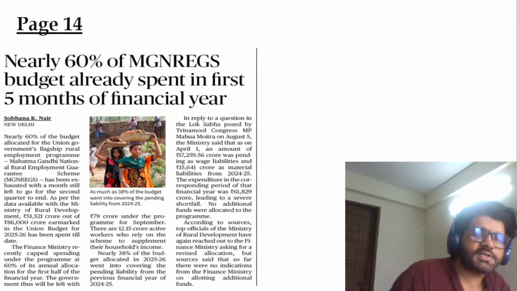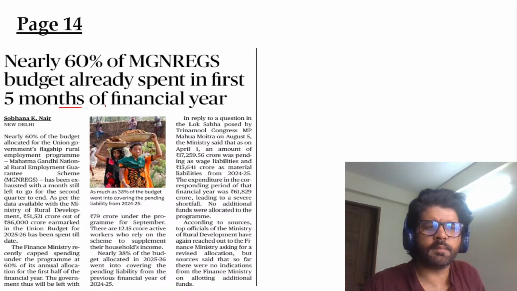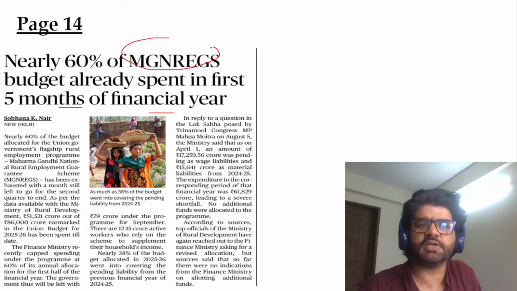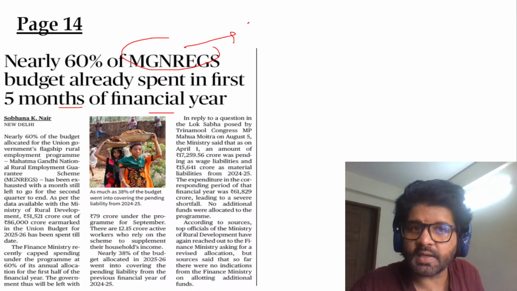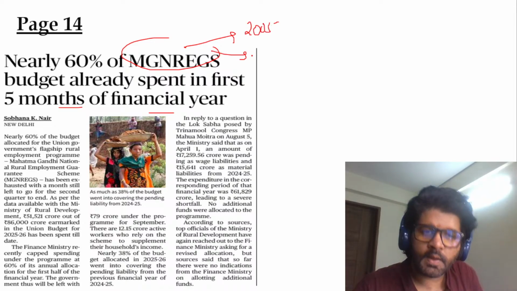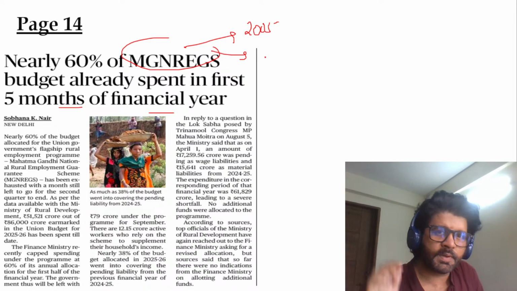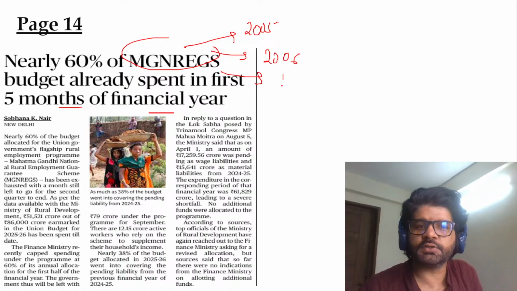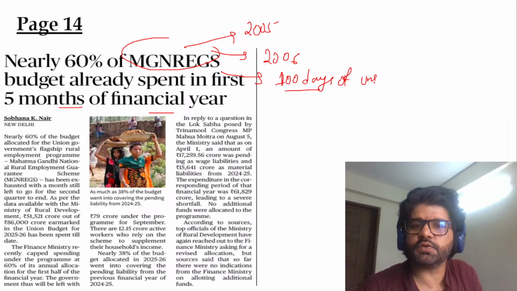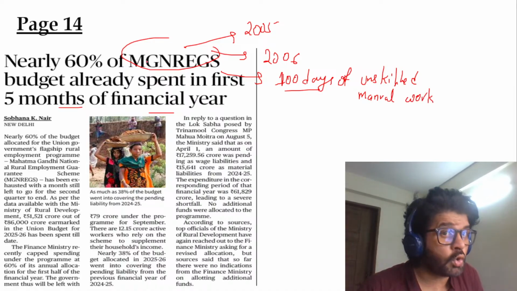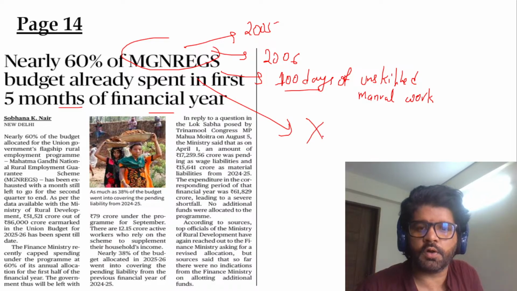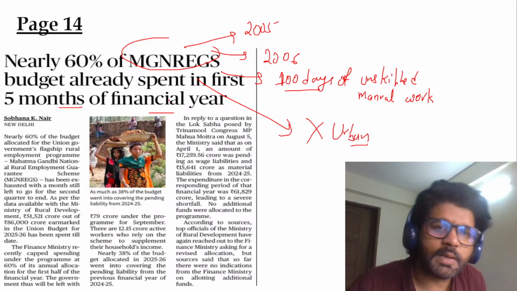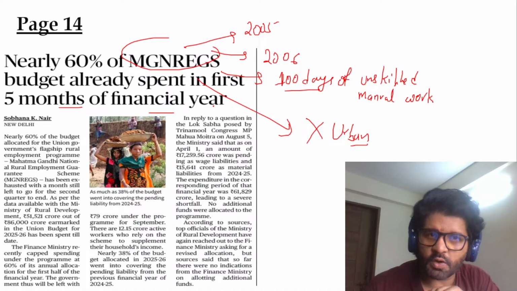Page number 14: nearly 60% of MGNREGA budget already spent in 5 months of the financial year. MGNREGA is the Mahatma Gandhi National Rural Employment Guarantee Act. The Act was passed in 2005, but started getting implemented from 2006. What do they provide you? 100 days of unskilled manual work. And this is a right to work in rural areas. Unskilled manual work. Right to work, not in urban areas. This is not applicable for urban areas. This is applicable for rural areas. So these are the things you have to keep in mind.